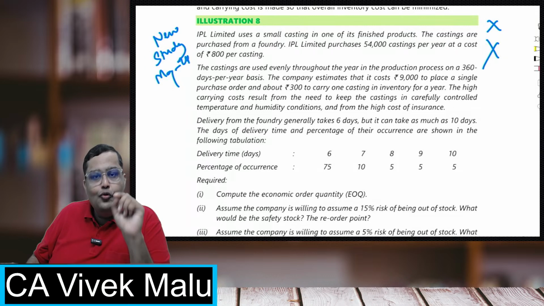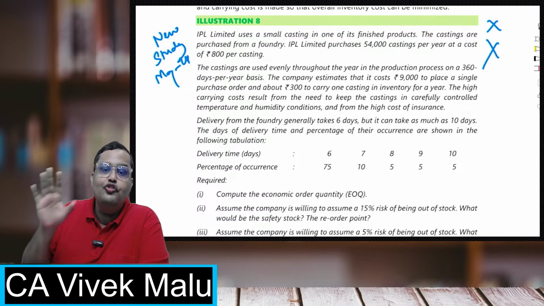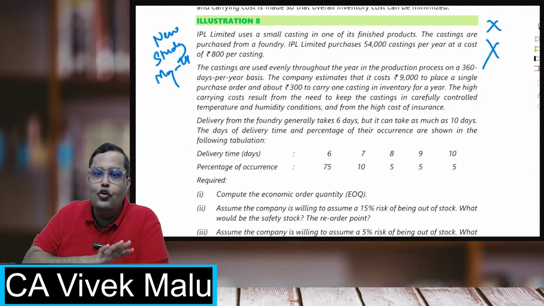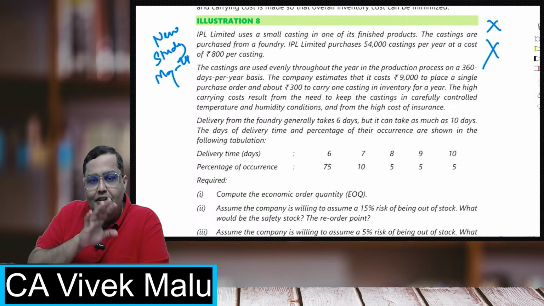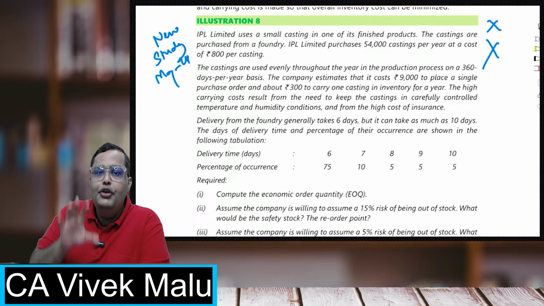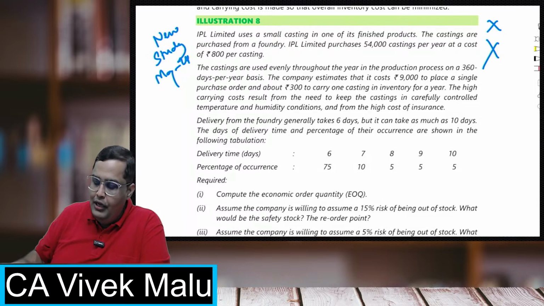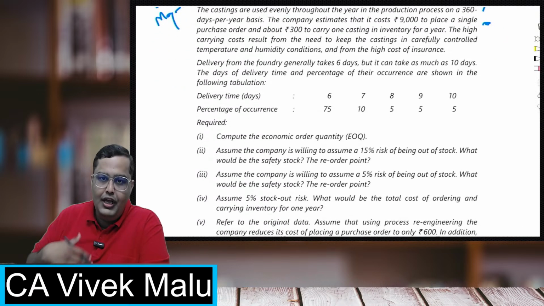Similarly, there are some questions which are actually very easy, which have been added to the new material. I suggest that you should solve those questions because they are relevant for your exam also. No doubt ICAI has not told you in advance that those questions are relevant. But always remember this, I have seen this: if some new questions are added in the new book, they are relevant for us. So you can slightly let go of this one. It is a very big question, and it's not possible to discuss right now. We may discuss it afterwards, after the lecture.